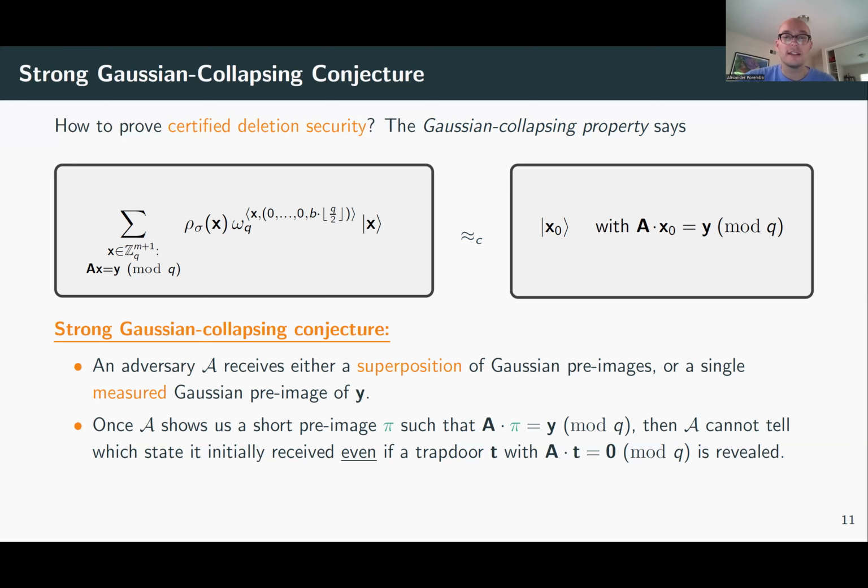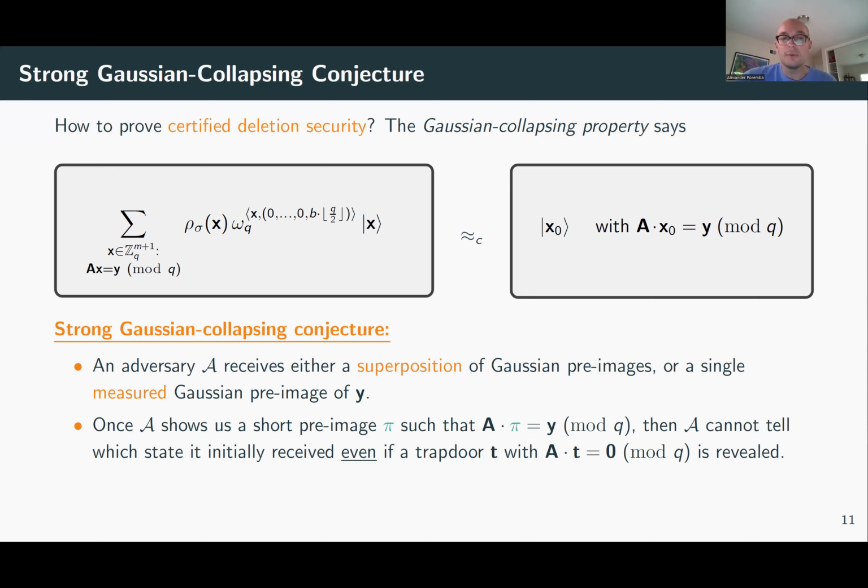Then we want to say that now, even if a trapdoor is given to the adversary, it's already too late. Because if they had the trapdoor at the beginning of the experiment, they could easily tell whether they received a superposition or a single measured preimage by applying the Fourier transform and distinguishing LWE from uniform using the trapdoor.